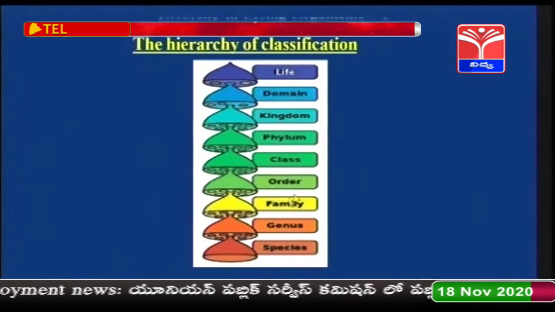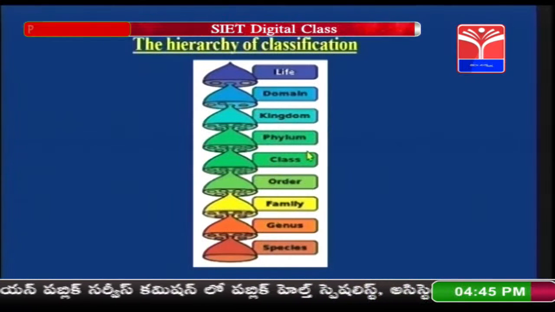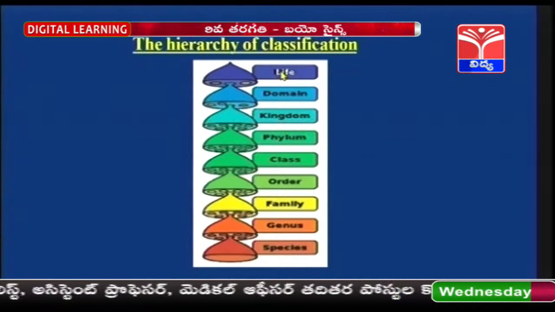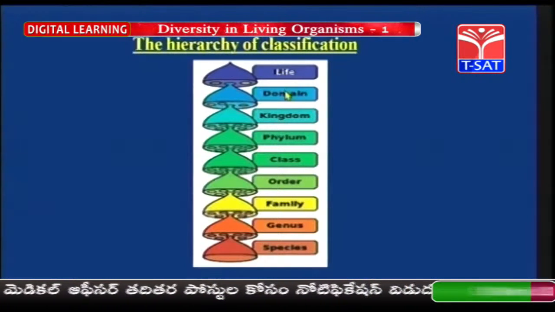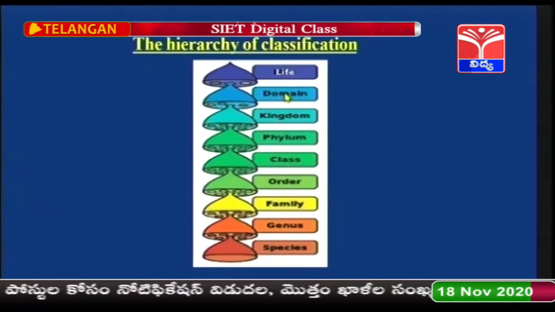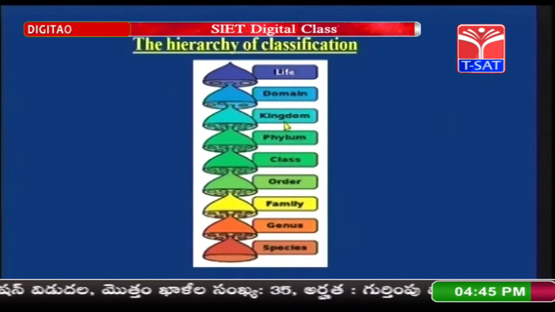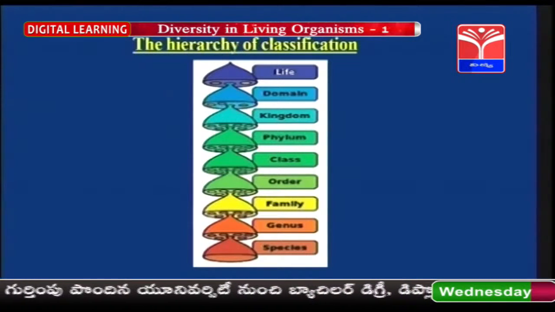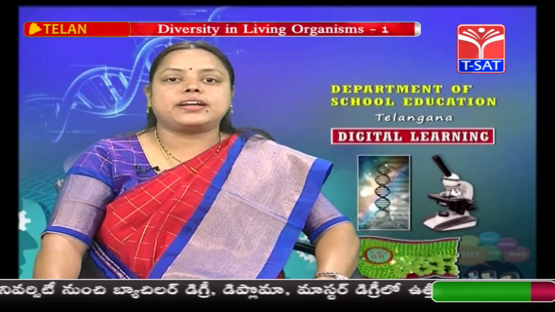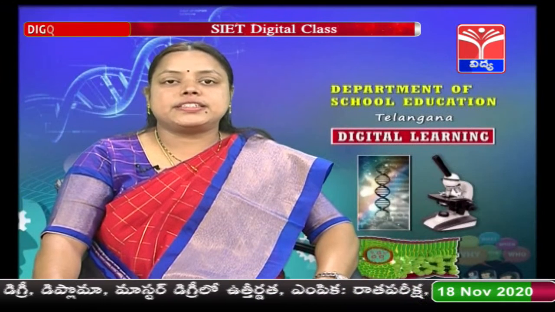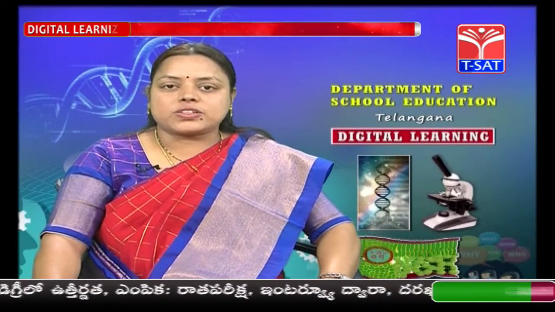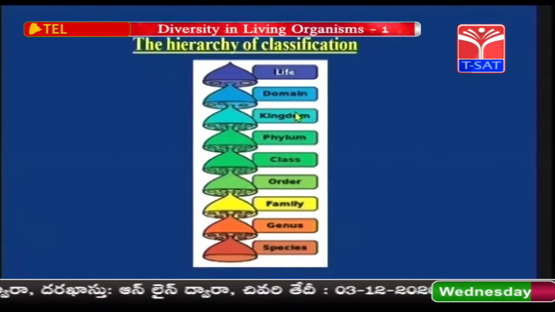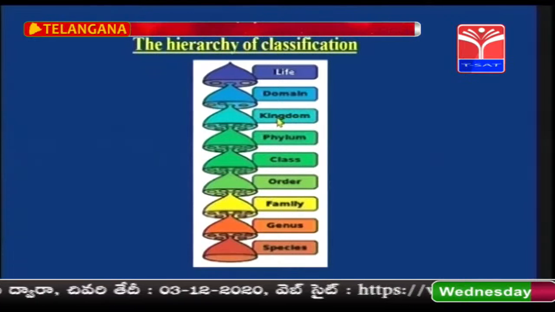This is the picture which is present in our textbook, children. So, please have a look at this picture and understand. We have the first one is life, and after life we have the domain, and after domain we have kingdom. Kingdom is nothing but, as we discussed earlier, Monera, Protista, Plantae, Fungi, Animalia, all these come under kingdom. So, kingdom is considered as the largest taxon. Each level in this hierarchy is called a taxon. So, kingdom is the largest taxon.